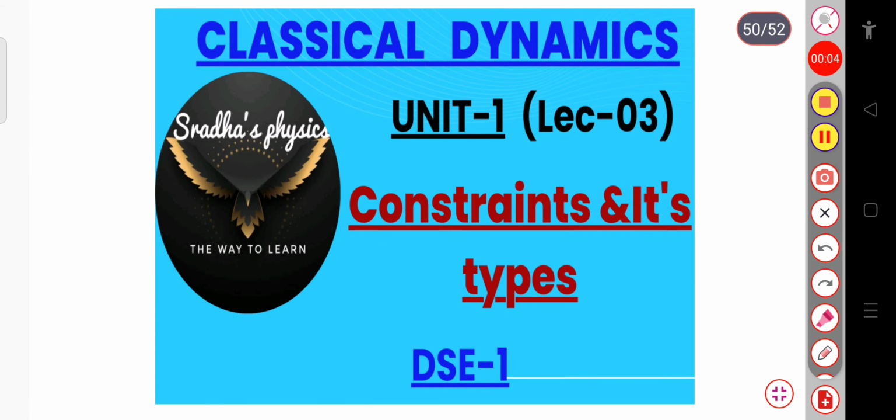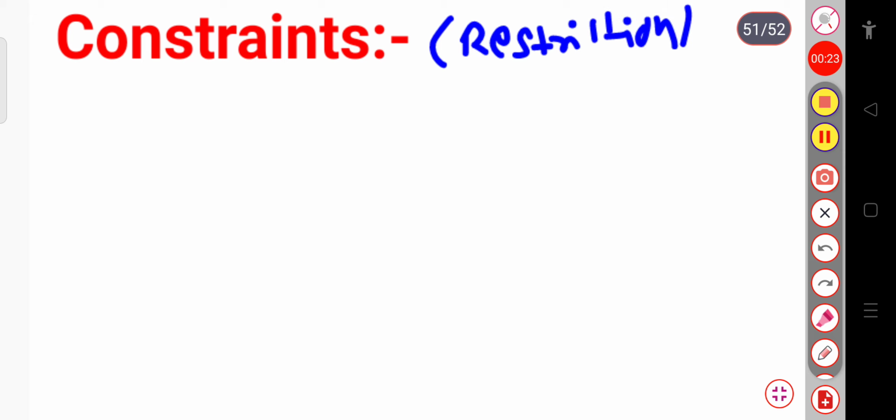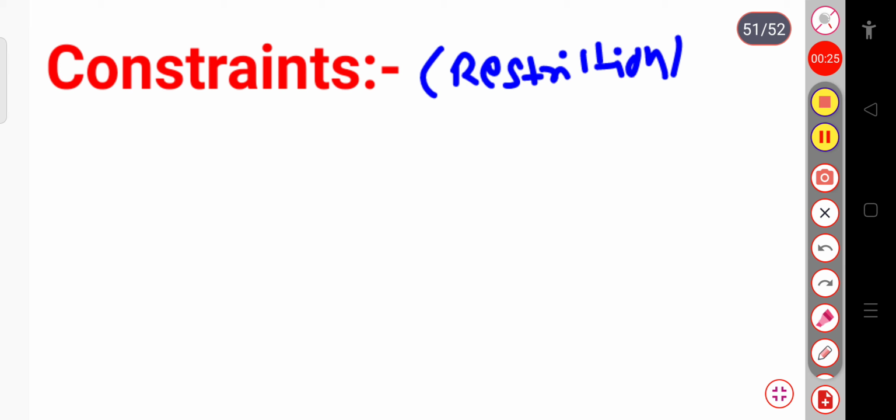Here we will continue our topic Classical Dynamics, that is DC1 paper. Today we will see constraints and the types of constraints. Basically the constraint is also known as a restriction. Restriction means the constraint is a restriction in the motion of the particle or the motion of the body.